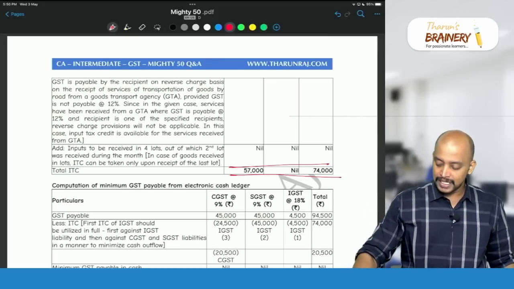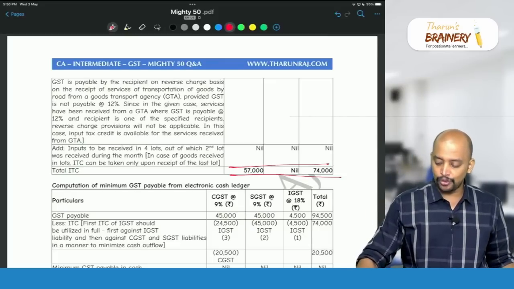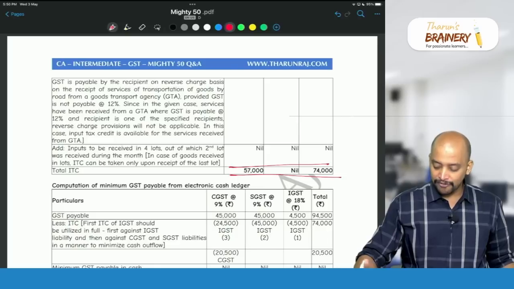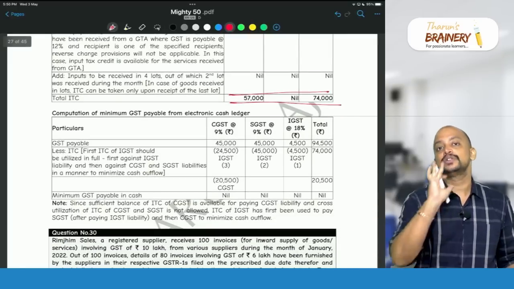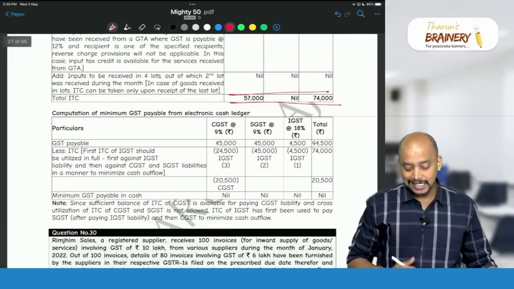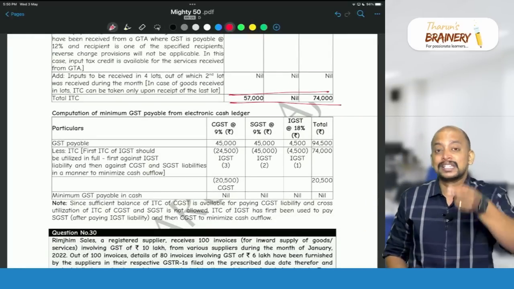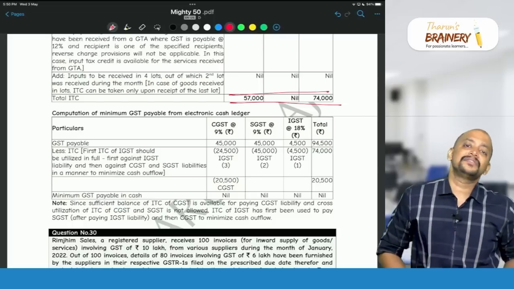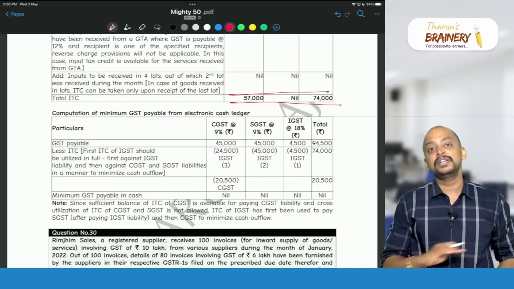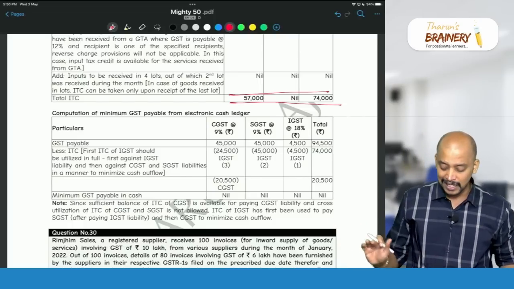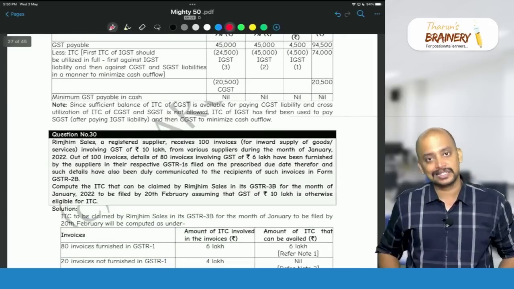So therefore 74,000 minus 4,500 minus 45,000 we will use. So still we have 24,500 that we will use for CGST. Then CGST credit we have 57,000, because CGST credit cannot be adjusted with SGST liability, that's why. So CGST credit is also utilized. Therefore, minimum GST payable in cash will be nil. So we don't have to pay any GST here.